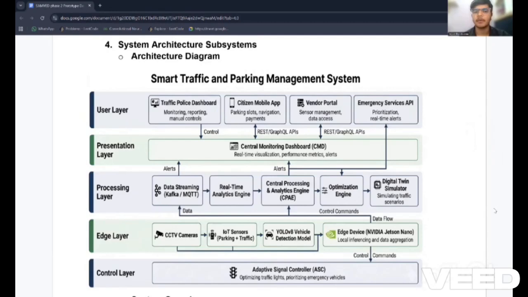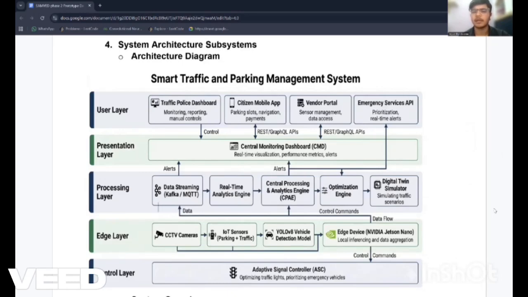Starting with the edge layer, we deploy CCTV cameras and IoT sensors across roads and parking areas. These devices continuously capture live data such as vehicle count, traffic density, and parking availability. Instead of sending raw data directly to the cloud, we use edge computing with YOLO V8 on NVIDIA Jetson devices to process data locally. This reduces latency and ensures faster response time.